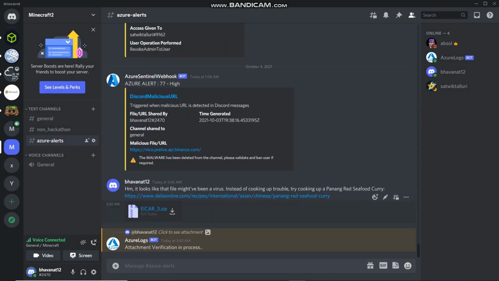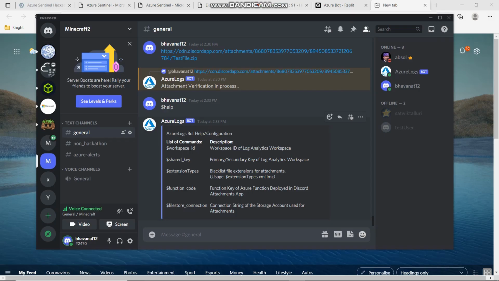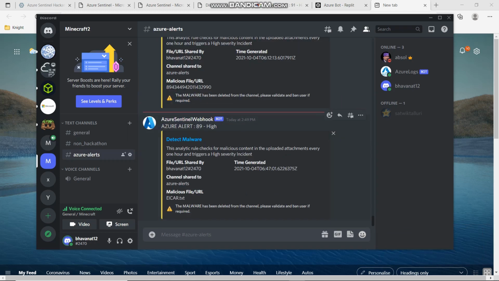So now in our current model, we have uploaded a zip file containing the virus, and let us see how this is detected in the current solution that we have. We have previously uploaded a malicious attachment in the Azure Alerts channel, and this has been sent for processing by our solution. We see that we got a high alert triggered.